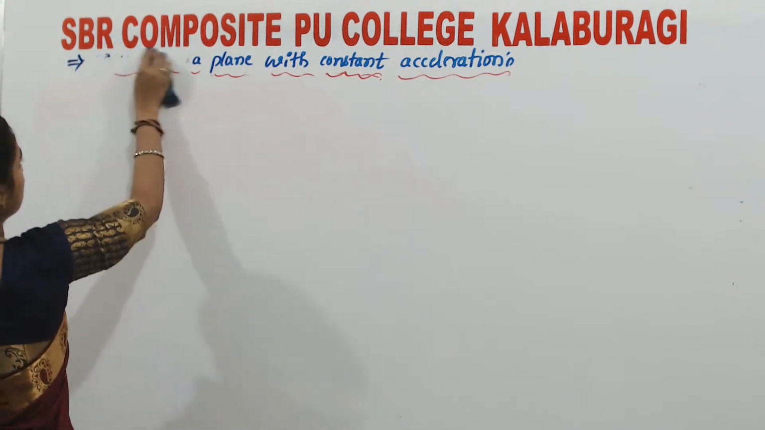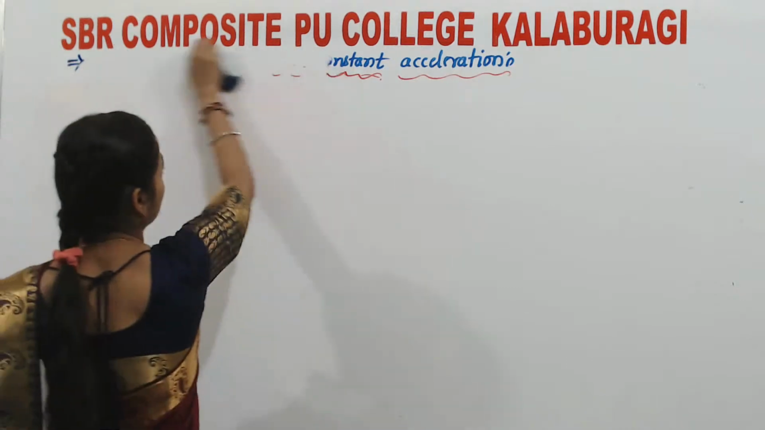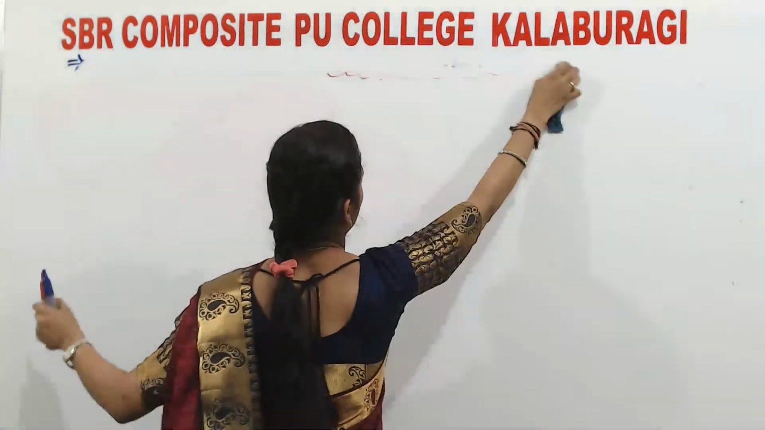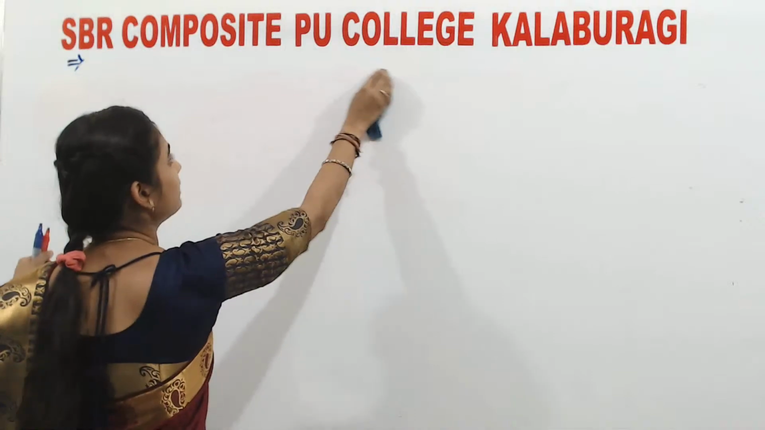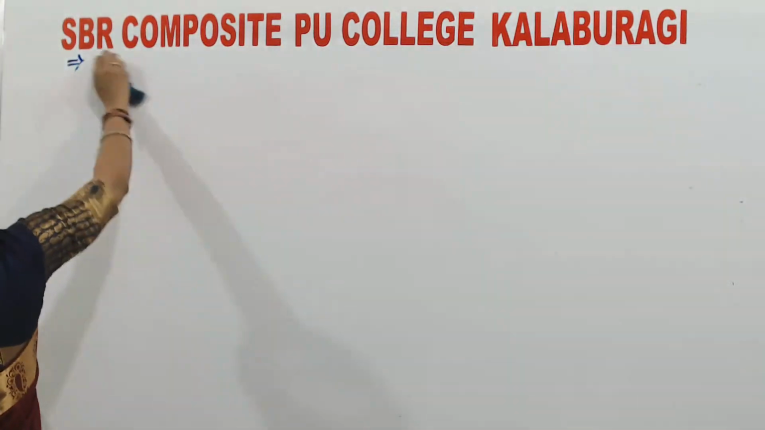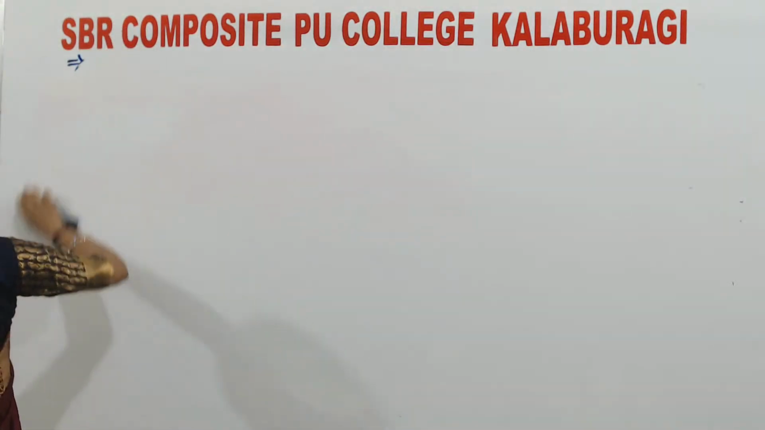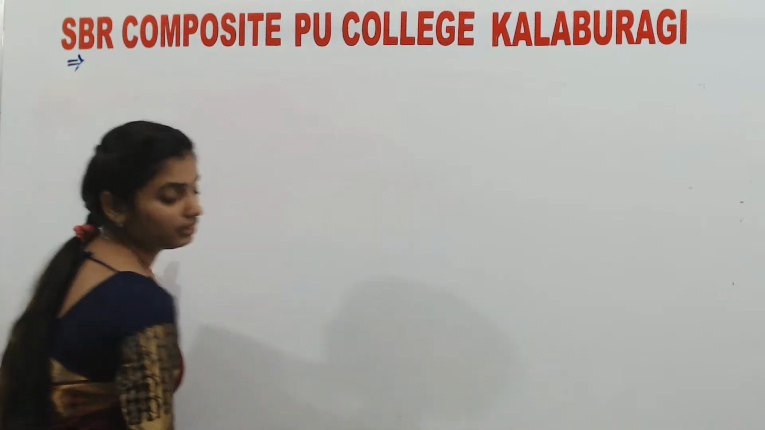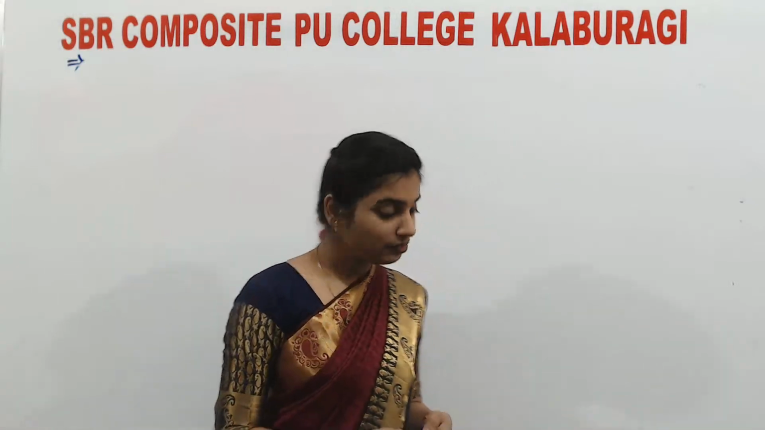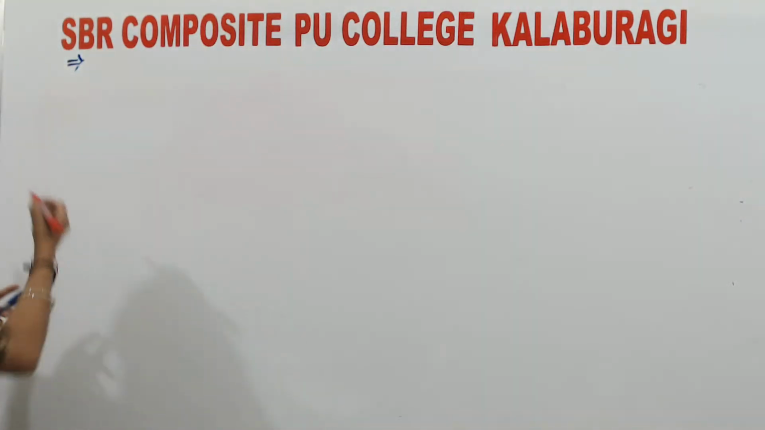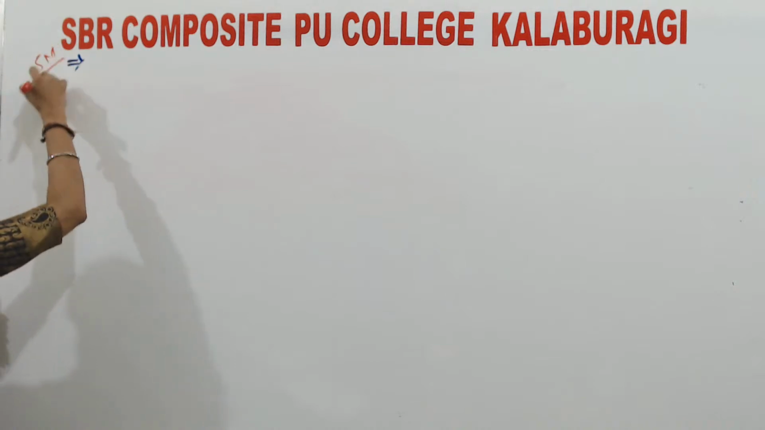Now we will move to the next most important concept, that is projectile motion, and motion of a projectile. Here we dealt with constant acceleration. Whatever we are going to do next is nothing but an example of motion in a plane with constant acceleration. Here we have got two cases: one is projectile motion, next is circular motion.